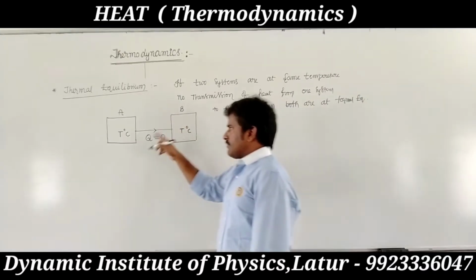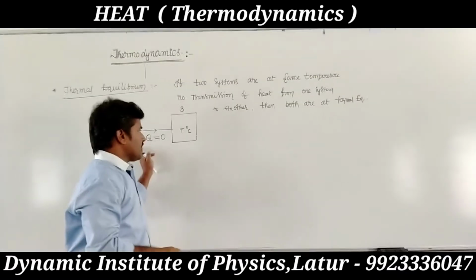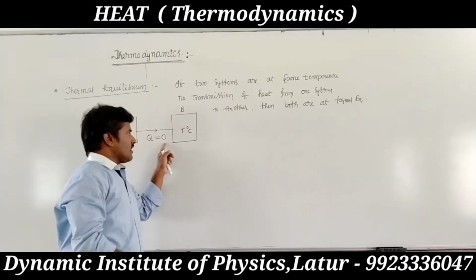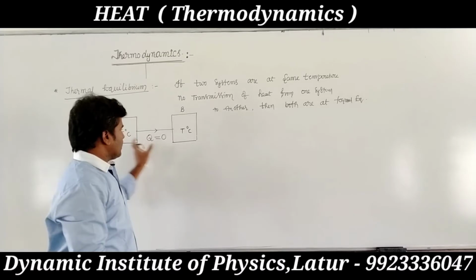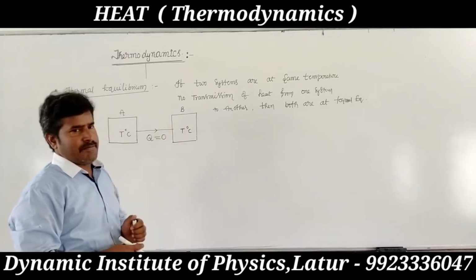So this is thermal equilibrium: two systems at the same temperature, transmission of heat becomes zero, then the two systems are said to be in thermal equilibrium.